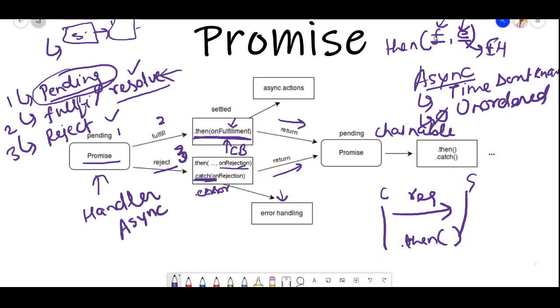Let's say we have one method, it has done something, and after that I need to do something else. So I can write one more then, and after that I can write one more then. This is how we can write so many functions.